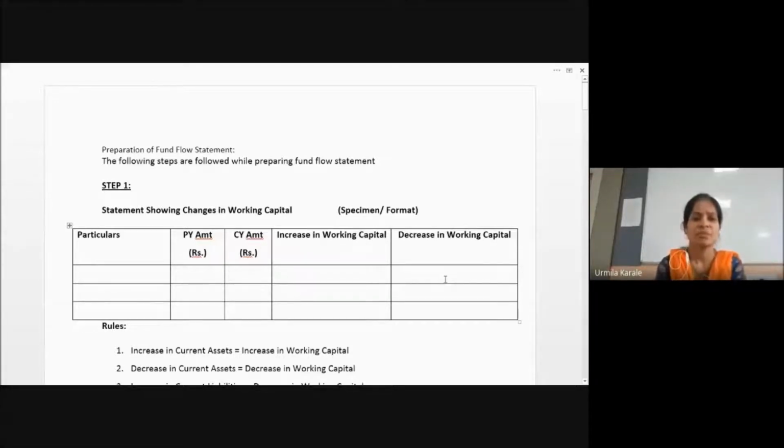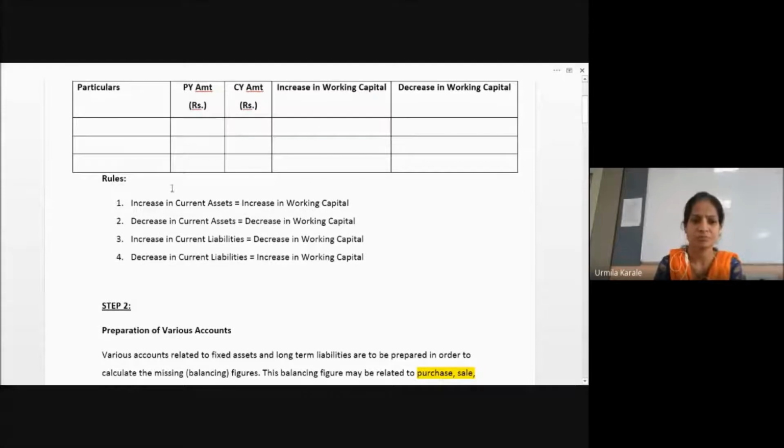Okay. Same way, exactly opposite with the current liabilities. If a current liability increases, then there is a decrease in the working capital. And if a current liability decreases, that will result in an increase in the working capital. So current liability and working capital function in the reverse way, and current assets and the working capital function in the same way. That is how you can apply the rule. Here the rules are: an increase in the current assets is going to result in an increase in working capital, and a decrease is going to result in a decrease.